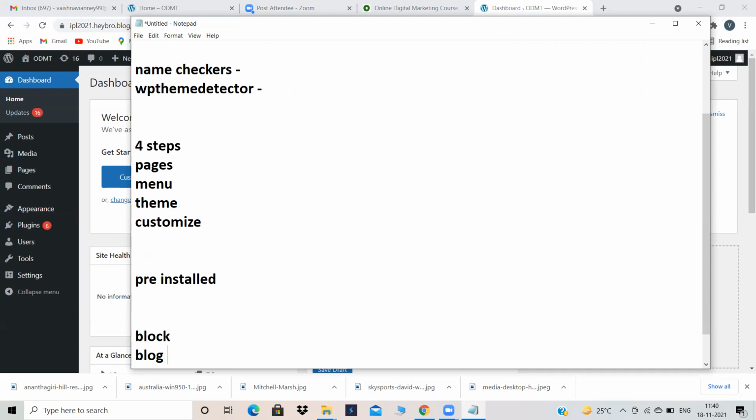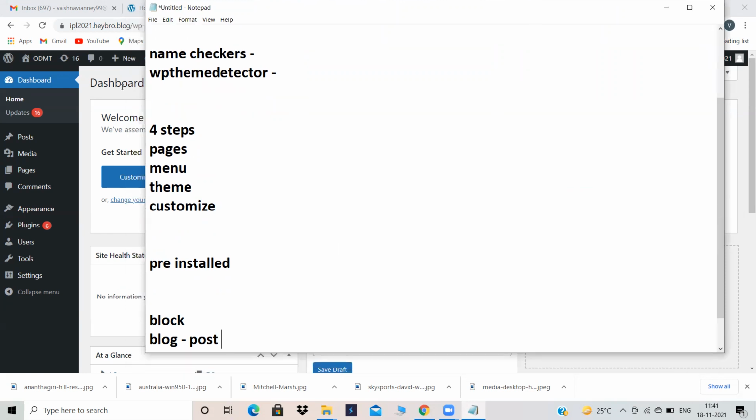What did I say in yesterday's class? Blog is nothing but a post. Post in the sense content. That particular content is known as a blog. So when you create a blogging website, you need to create a post. Yesterday, in all three classes, we created pages. But when we are creating a blogging website, you need to create posts. As I told you, blog is nothing but a post.